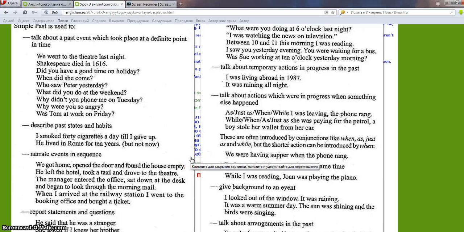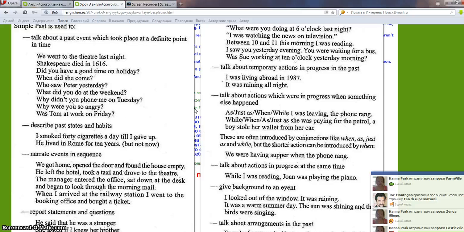These are often introduced by conjunctions like when, as, just as, while. But the shorter action can be introduced by when. We were having supper when the phone rang. The next rule is when we talk about action in progress at the same time. While I was reading, John was playing the piano.